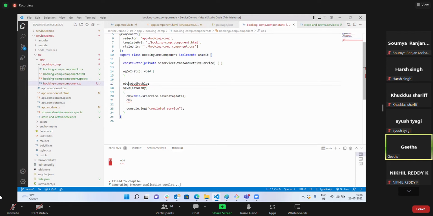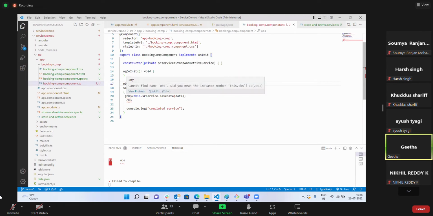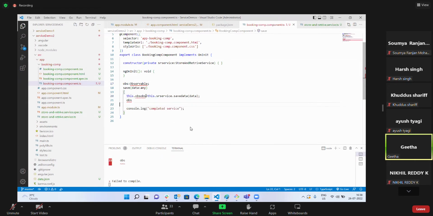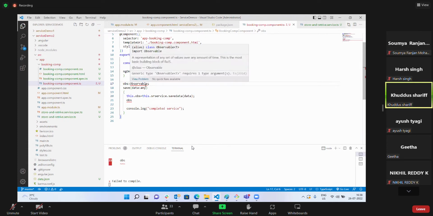Not required, I can directly write it. Declaration is needed, ma'am. I'm not creating a new observable object.